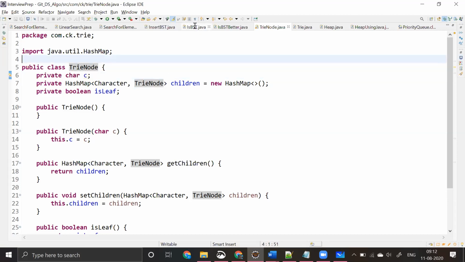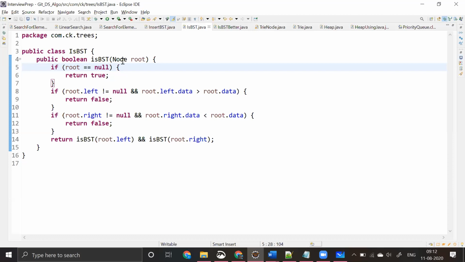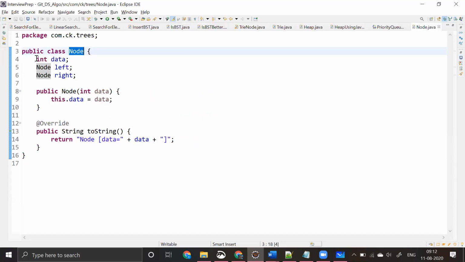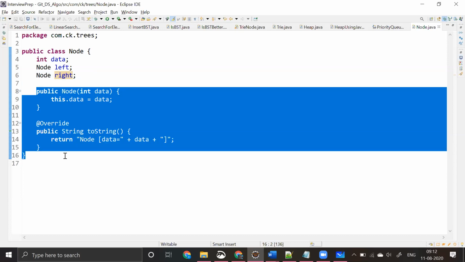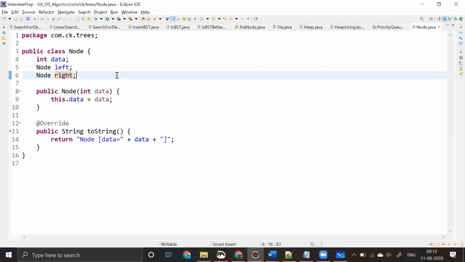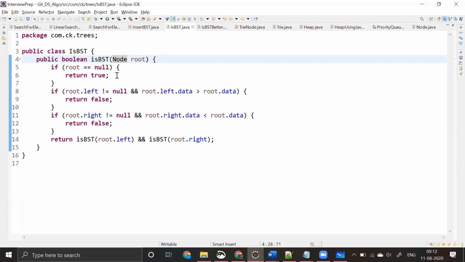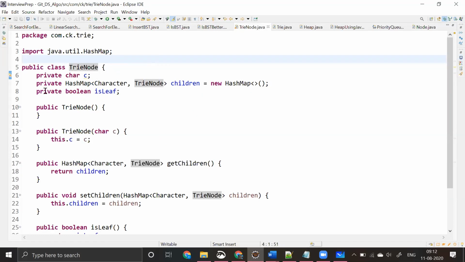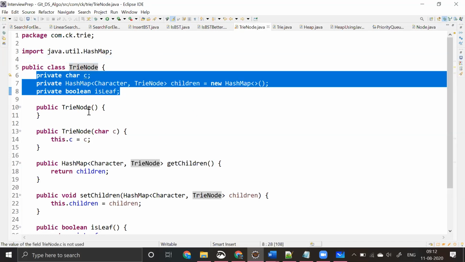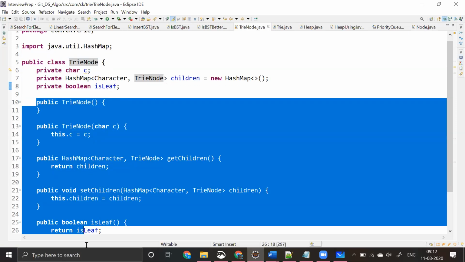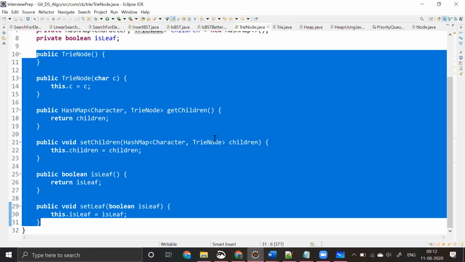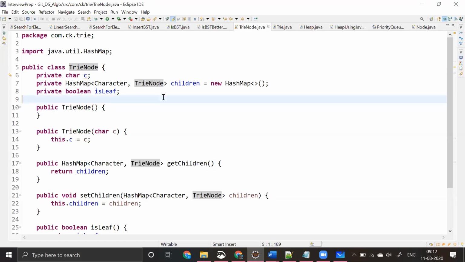For example, let's say I want to show you how we represented a binary tree node. Only thing is you have a data, you have a left, you have a right, that's it. All the other things that we have written are for our convenience, if you remember. Similarly, we have written a trie data structure which has all these three elements in it, and all the others that we have done below this one are only for our convenience, and we can generate it using Eclipse. So this is how we represent a trie data structure.